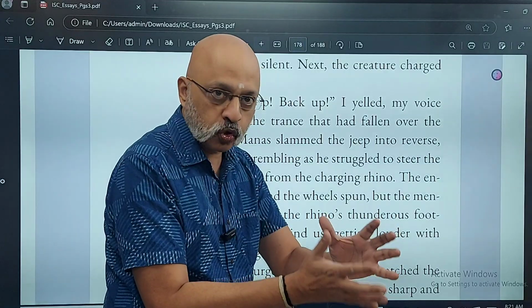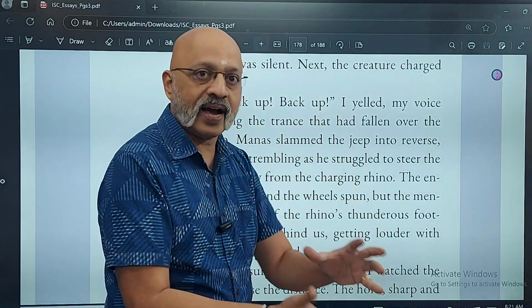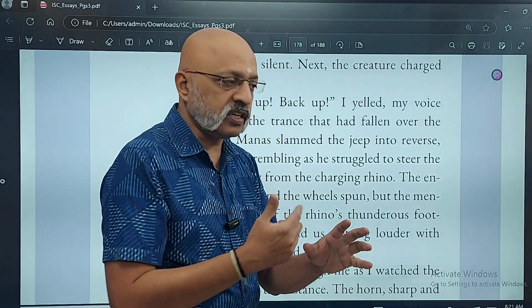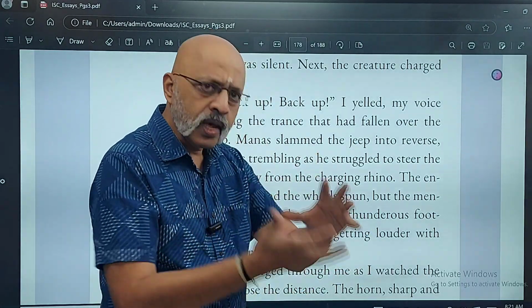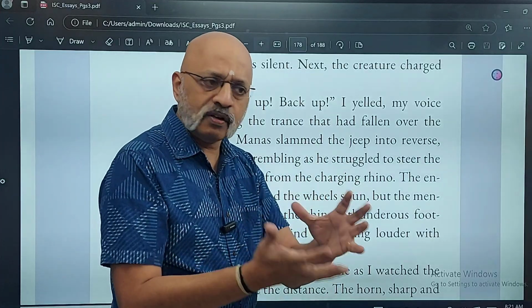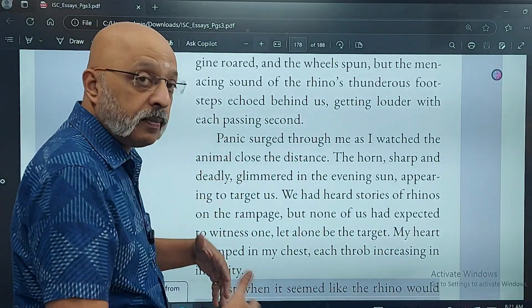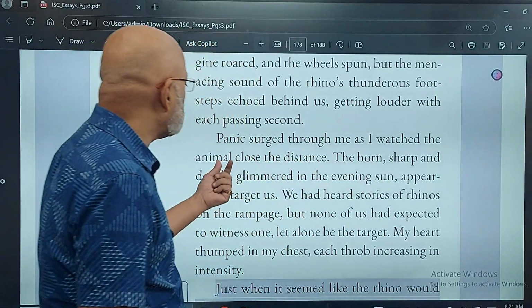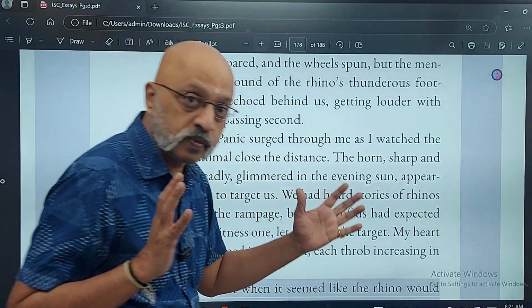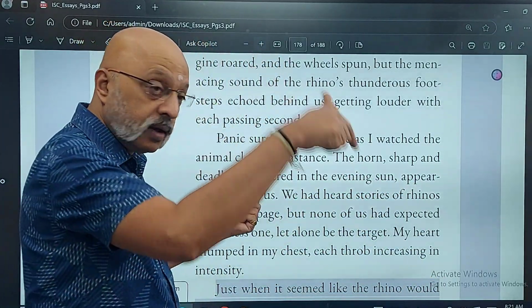Middle portion of a story or a narrative essay always has to have that action. If you read the narrative essays, which I think there are some 16, 17 in this collection, you will see that the focus is on the action. Panic surged through me, if the topic is such. Okay, panic surged through me as I watched the animal close the distance. Close the distance means पास आ गया. The horn sharp and deadly, the horn of the rhino.